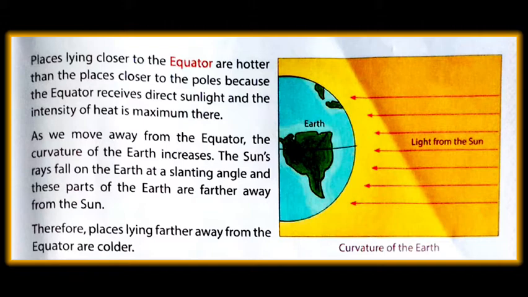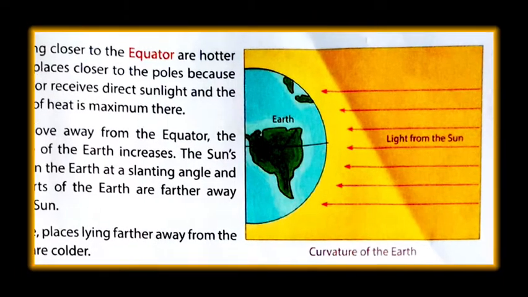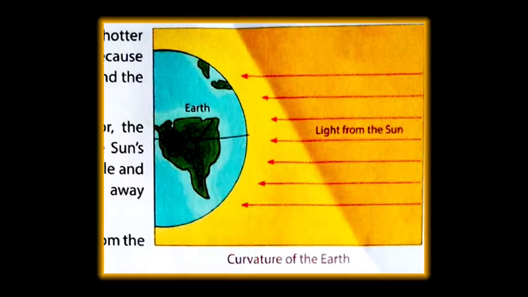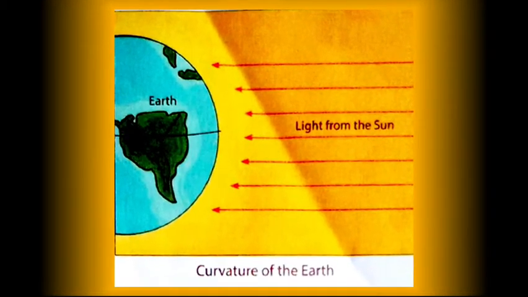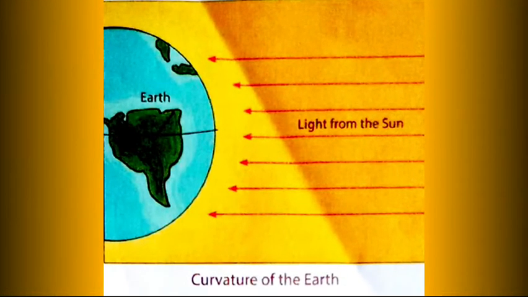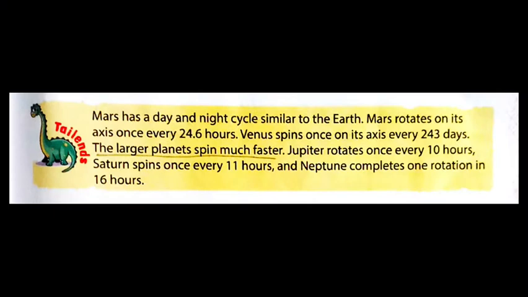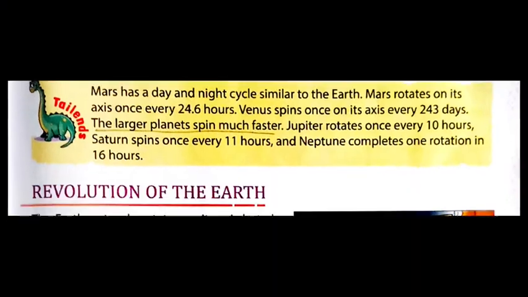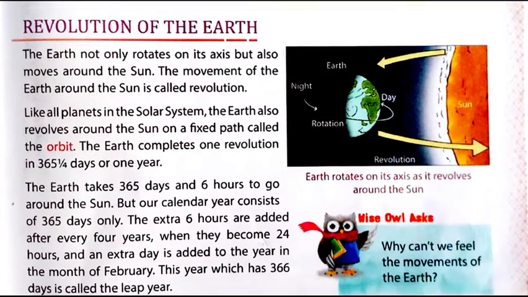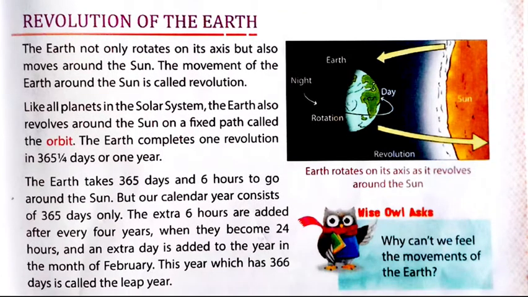You can see in the given picture that the equator receives direct sunlight from the sun. So whatever places are near the equator will be hotter. They will remain hot, and whatever places are far from the equator will remain colder. Your next topic is revolution of the earth.